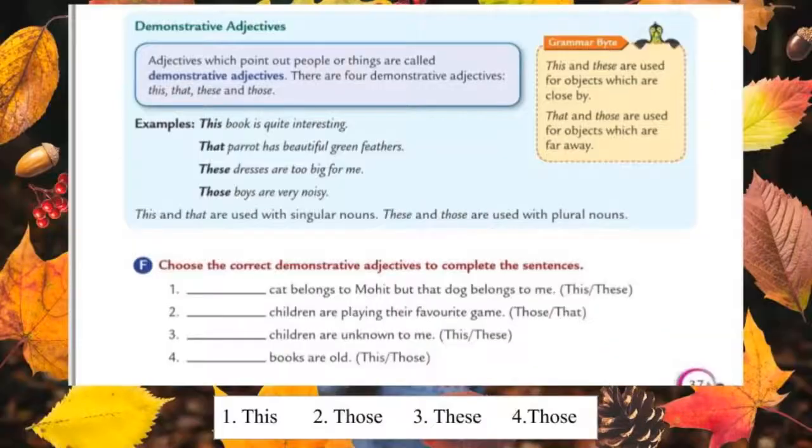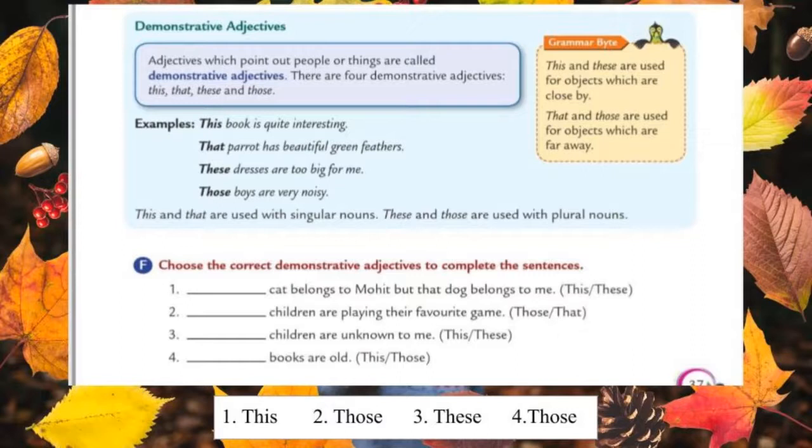Students, let us see the last kind of adjective, that is demonstrative adjective. It points out people or things. Okay, demonstrative adjectives point out the people or things. And four demonstrative adjectives are there. They are this, that, these and those. What are the four demonstrative adjectives? This, that, these and those.